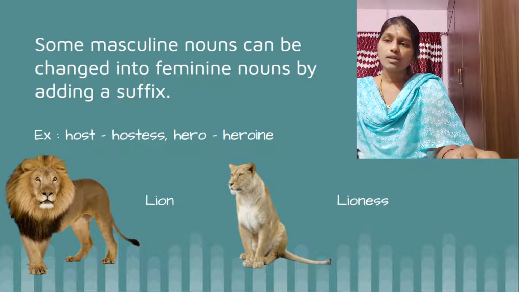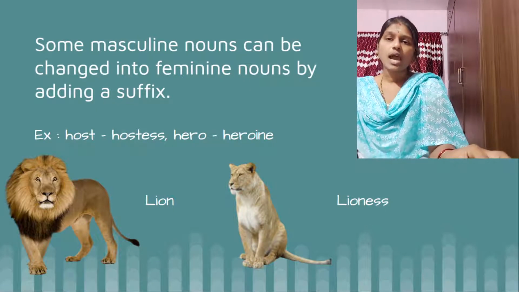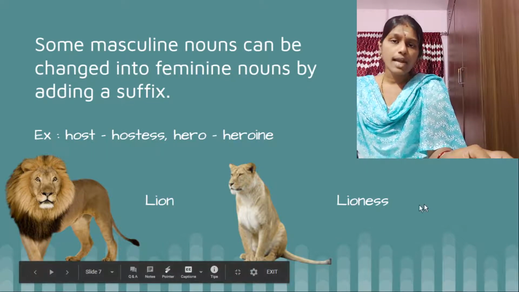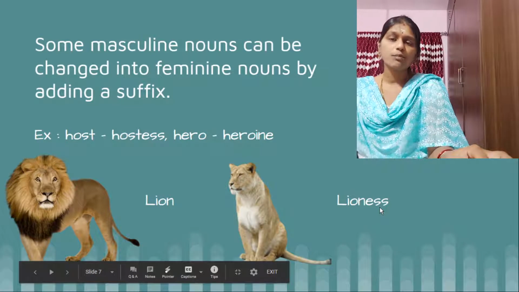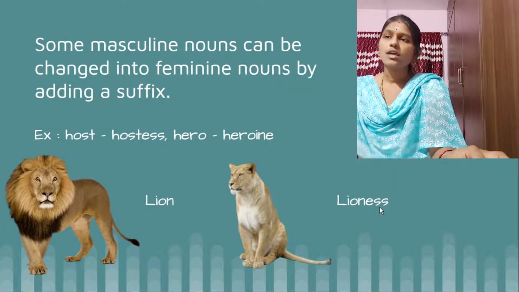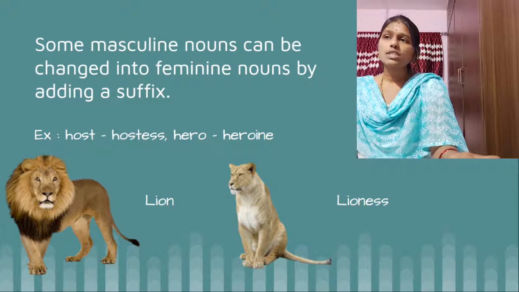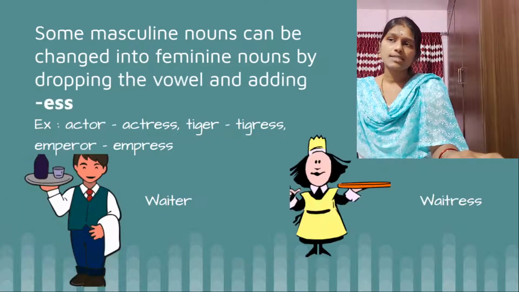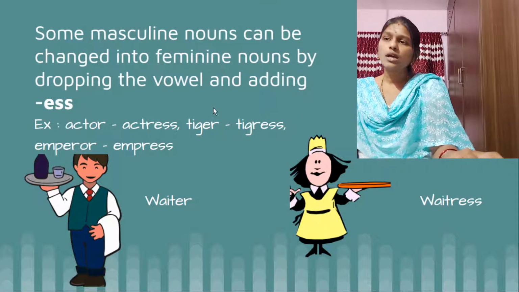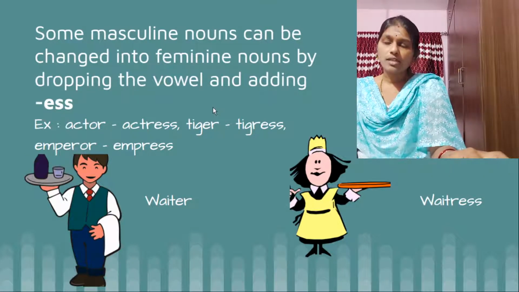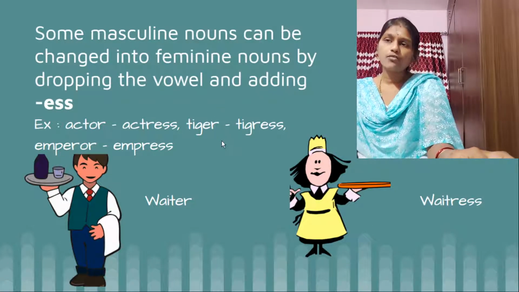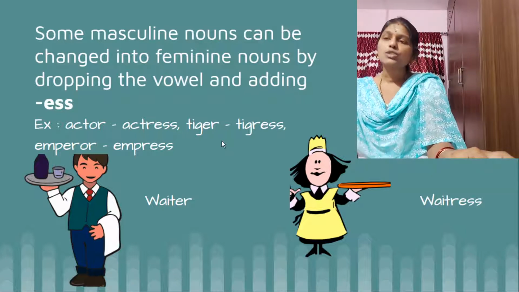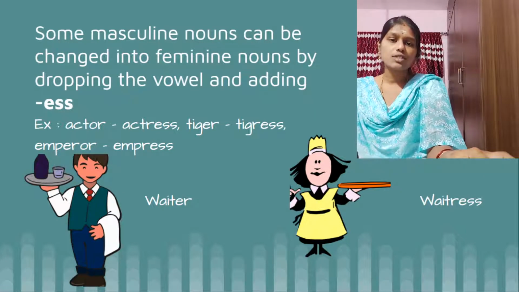And here you see lion. Lion is masculine and the feminine noun is formed just by adding ess to lion. So it became lioness. Okay. And now some masculine nouns can be changed into feminine nouns by dropping the vowel and adding ess. For example, you see here actor, actress. Actor, O R, and we dropped that vowel O and we added ess. So it became actress. Actress is feminine.